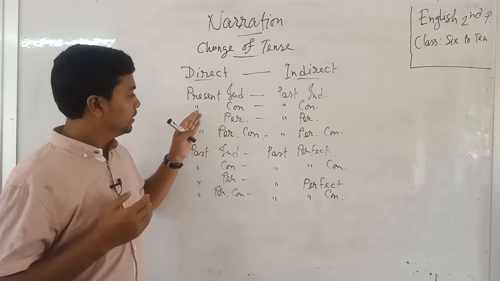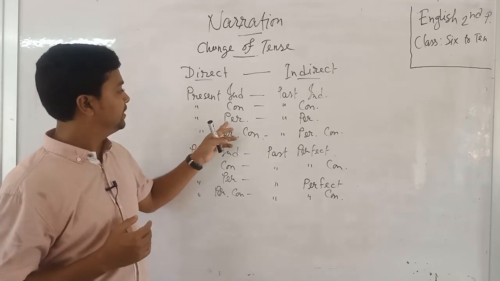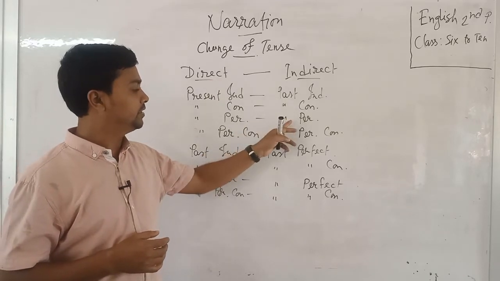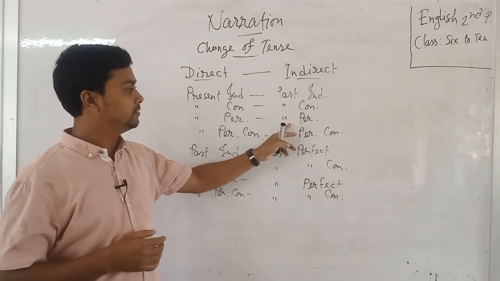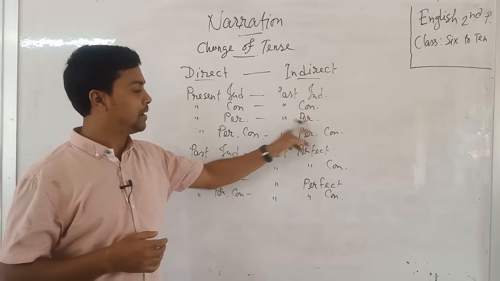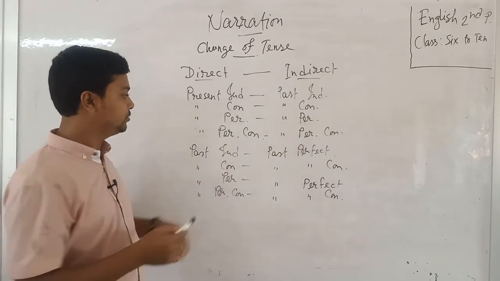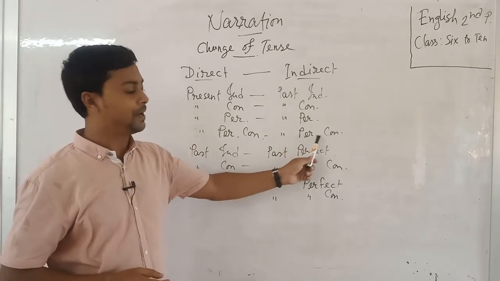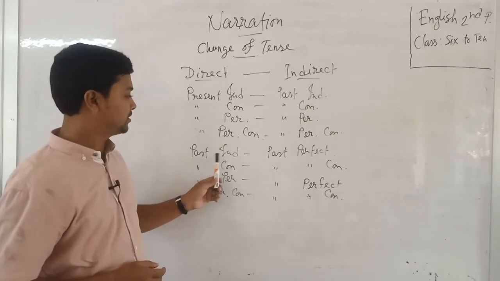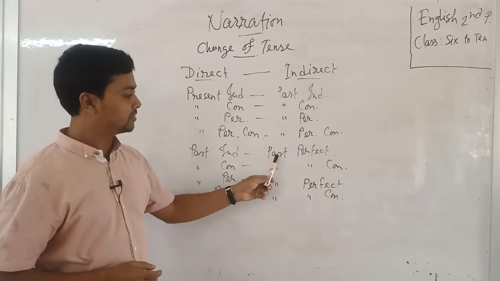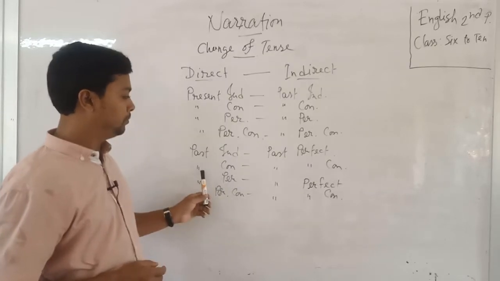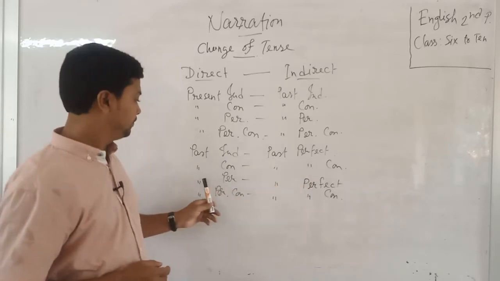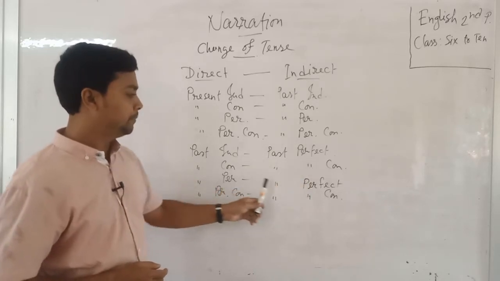When we find the present perfect tense as a direct sentence, then we turn the indirect sentence into past perfect. Like that, present perfect continuous becomes past perfect continuous.